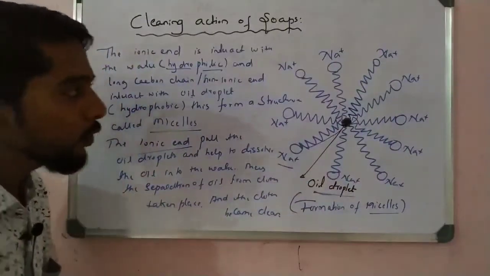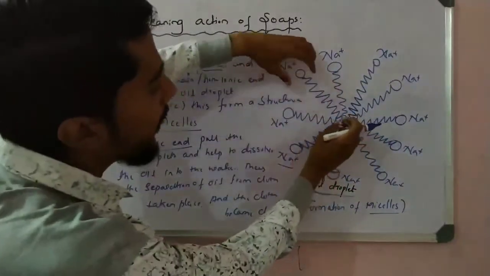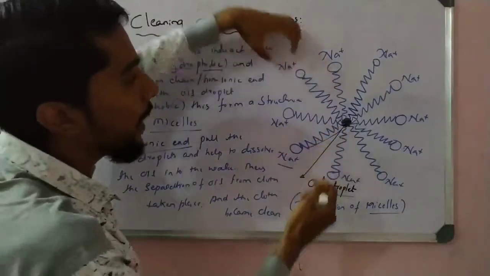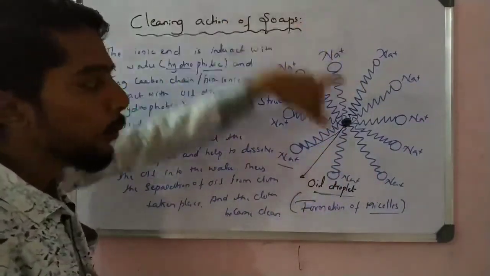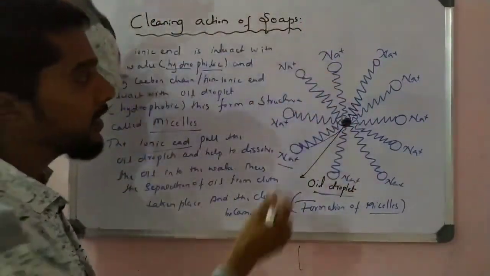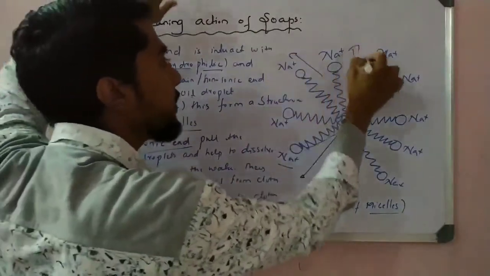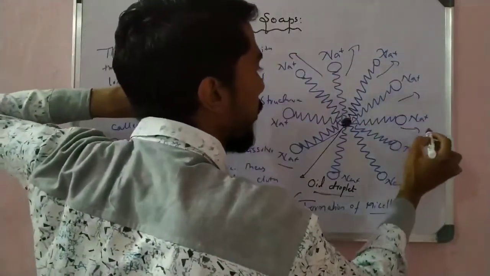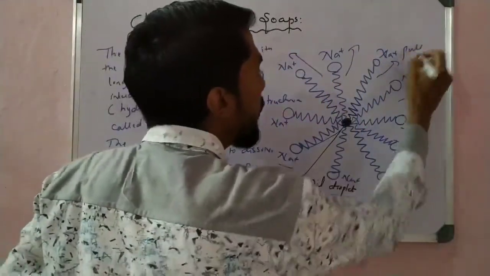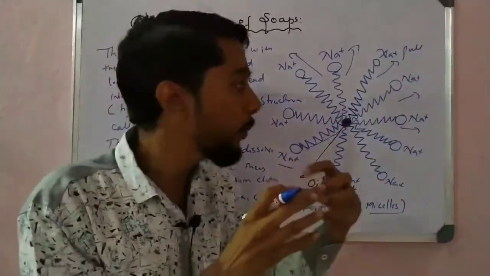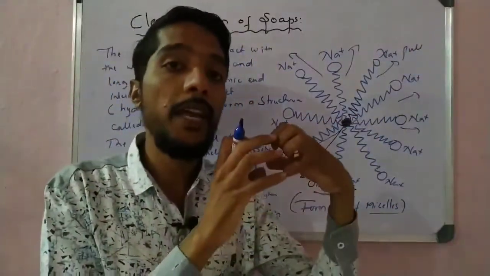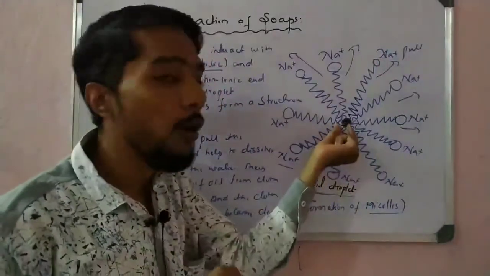How is it done? So see here, the structure is formed. Okay, this ionic end attracts, pulls the droplets in the outward direction. All these Na plus ions pull the droplet. They make a pulling force on the oil droplet.